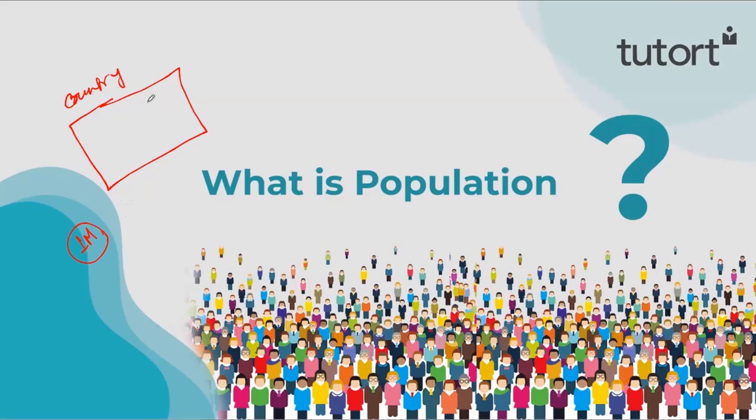In order to perform this, we need to go and check each and every one's salary in this particular population, and so on, up to 1 million. Then we take the average of that in order to get the average salary of all the people in the country. So what will be the formula? 1 divided by 1 million, summation of i equals 1 to 1 million, because we are considering 1 million people staying in the country, of their salary. That will be the average salary of all the people in the country. So this is my population, these 1 million people.